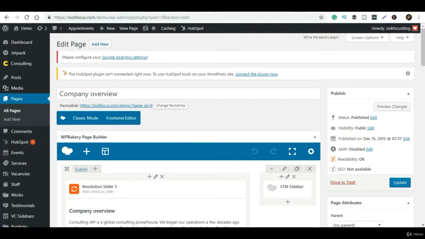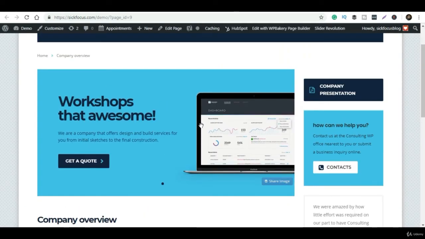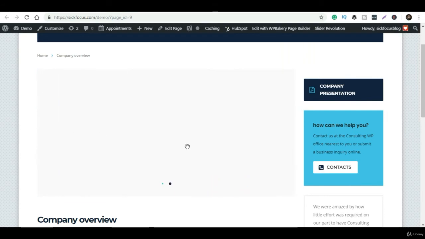So if you want to change anything, you have to go to Revolution Slider. We have the plugin for the slider. I'll come to this part in a later part.